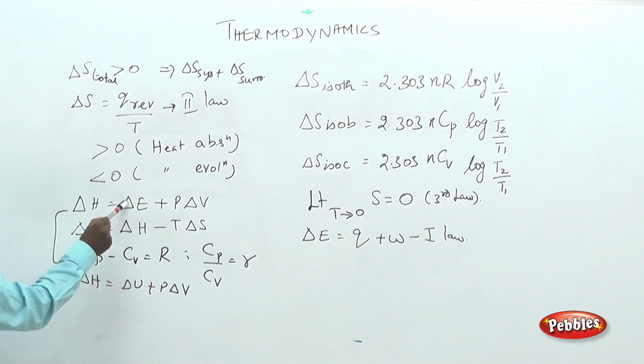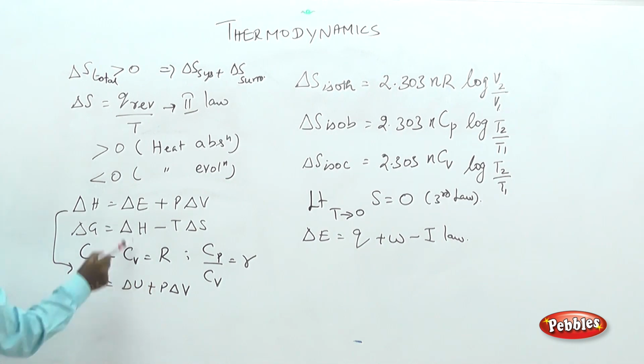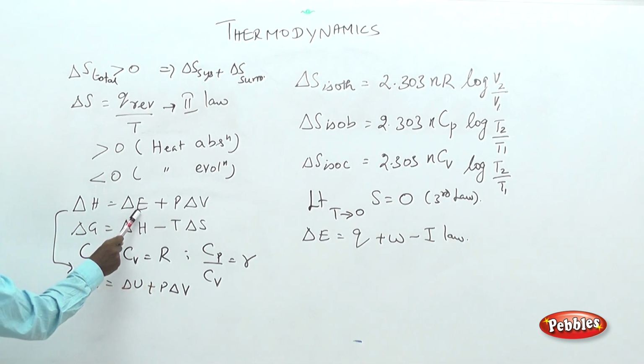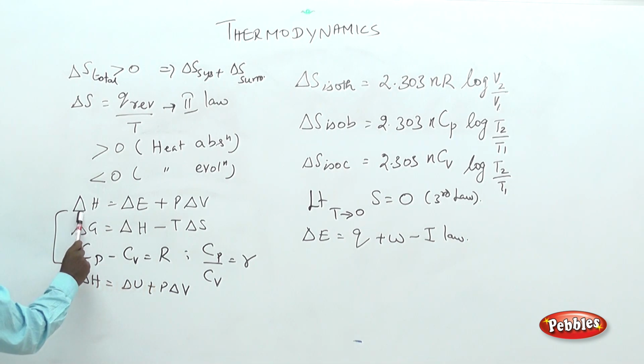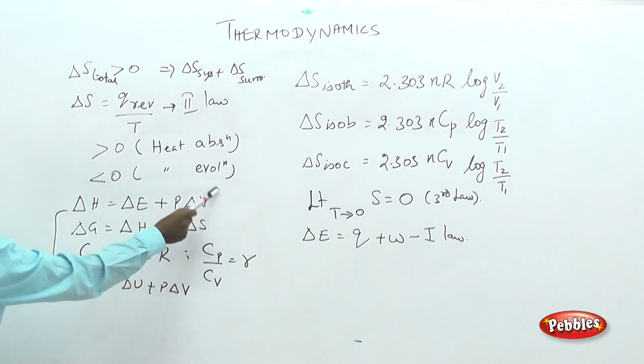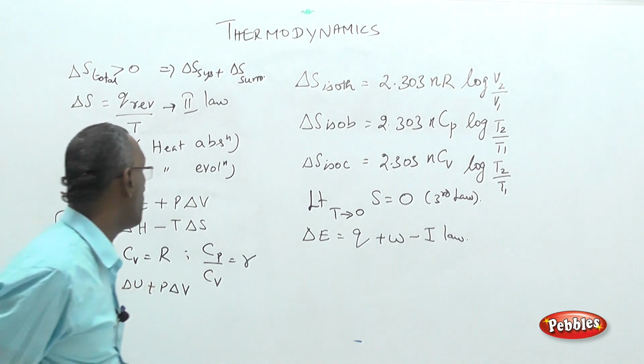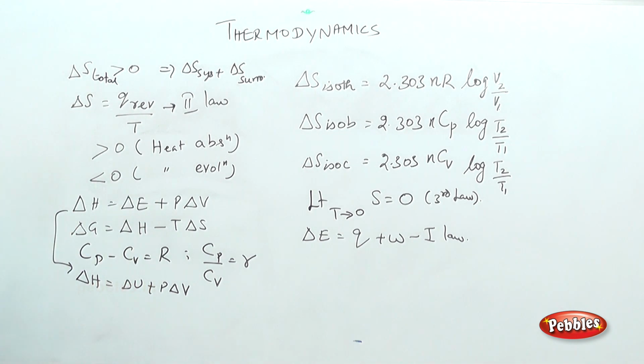Delta E or delta U is the energy content at constant volume. So, change in internal energy at constant volume and at constant pressure are related by the work done term. So, the two forms are delta H equal to delta E plus P delta V, or delta H equal to delta U plus P delta V.